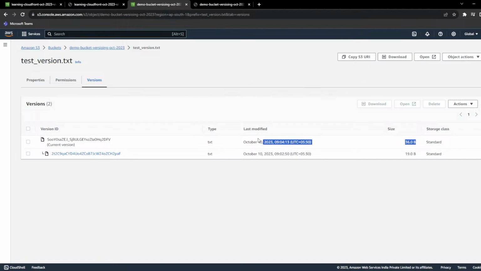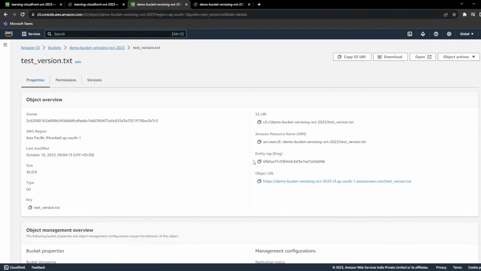This is the latest version pointing right now, the current version. The version which we just uploaded has all 36 bytes. That means it has more data. And there is a previous version of 19 bytes. So right now we are pointing to the latest version.